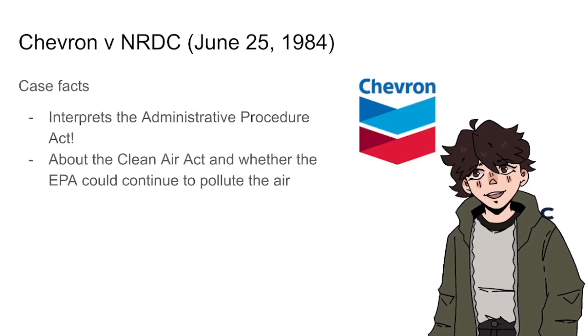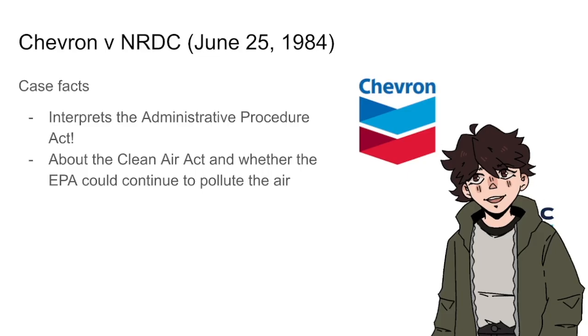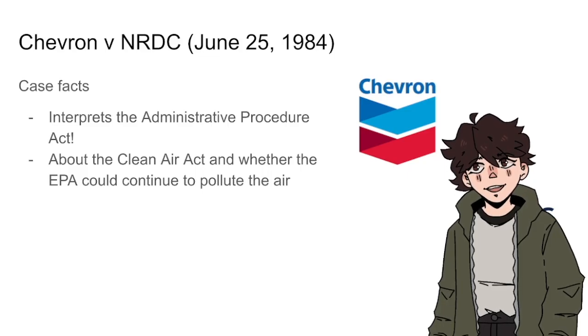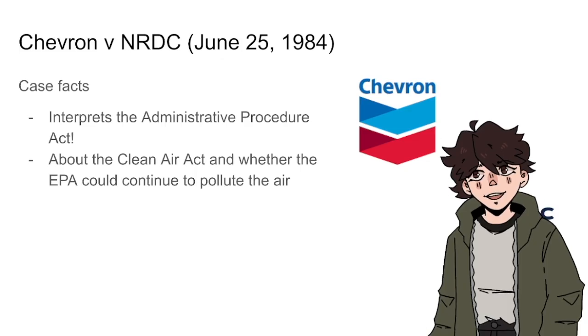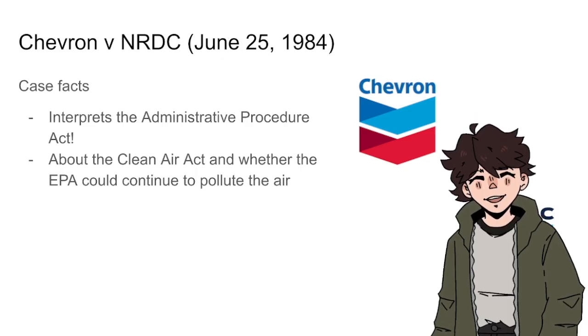Alright, so now that the background is out of the way, it's time to get to the first stop of our timeline, Chevron versus the Natural Resources Defense Council, otherwise known as the original court ruling that instated chevron deference. The case supported the Republican Party's agenda to diminish environmental regulation at the time.